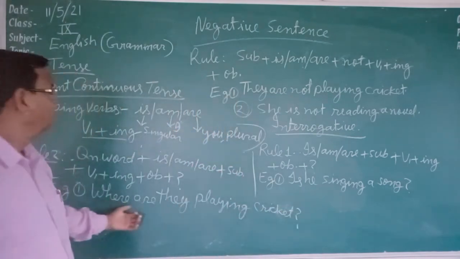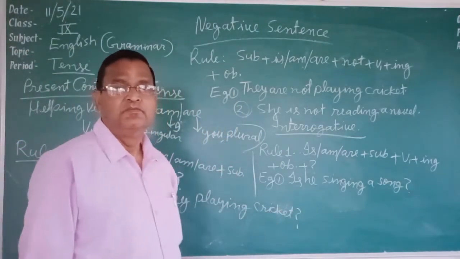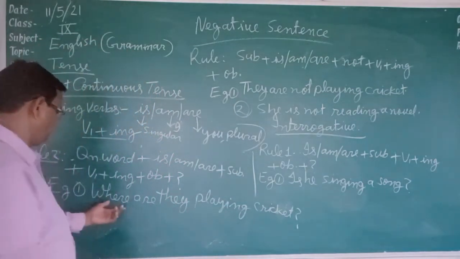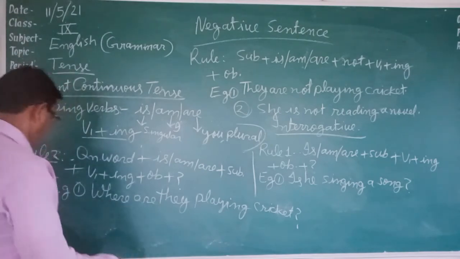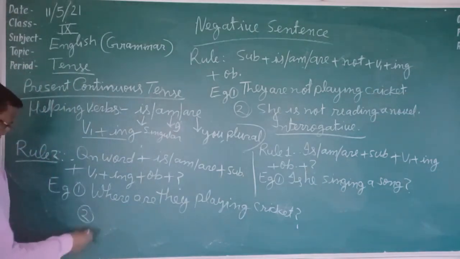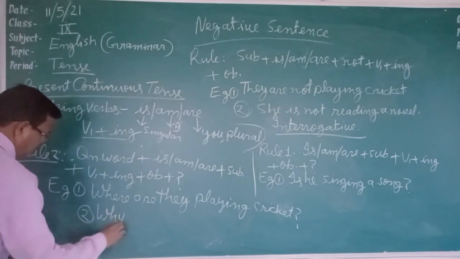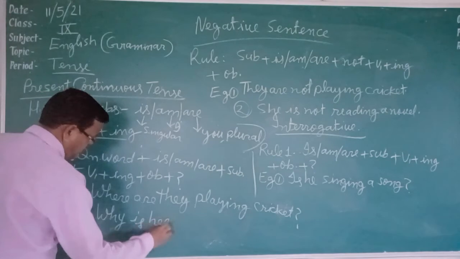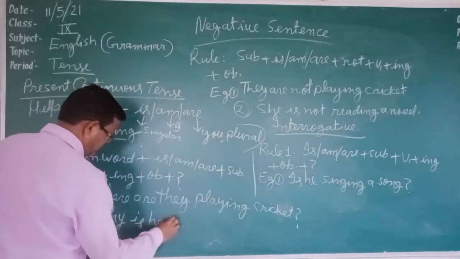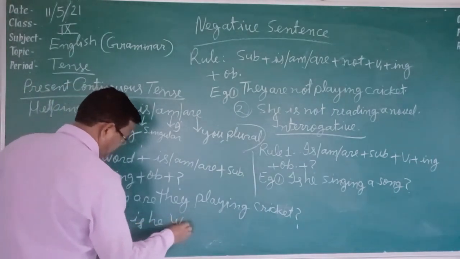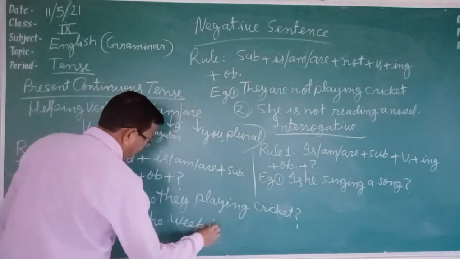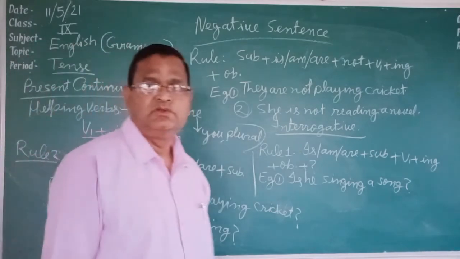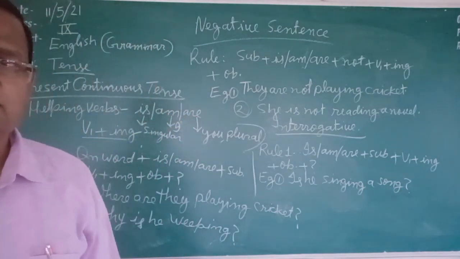See this: where are they playing cricket is an interrogative sentence of present continuous tense starting with a question word. One more example we are going to take: Why is he weeping? Question mark. Why is he weeping? Interrogative sentence of present continuous tense.